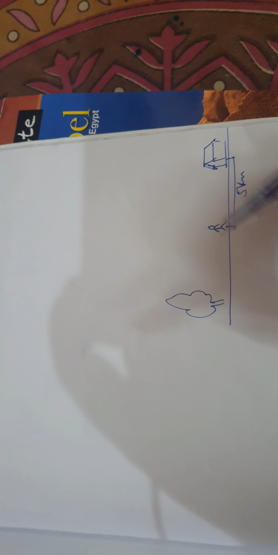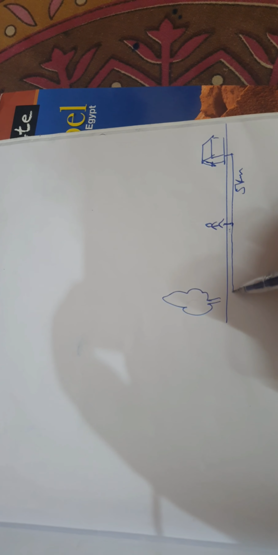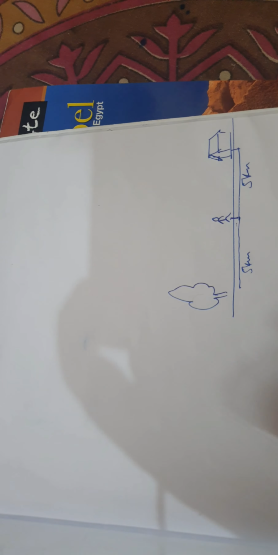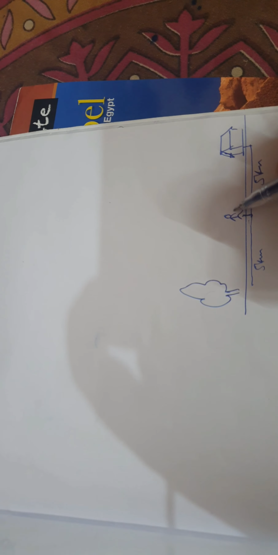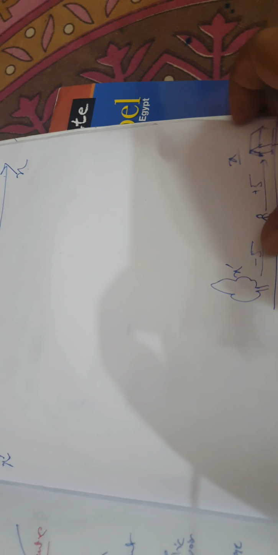Now when you go this side to your house, that is 5 kilometer, and when you go this side, that is also 5 kilometer to your playground. But conventionally, when we go right, we say it plus 5, and when we go left, we say minus 5. In the same way, negative is always denoted by x dash, positive is always denoted by x.